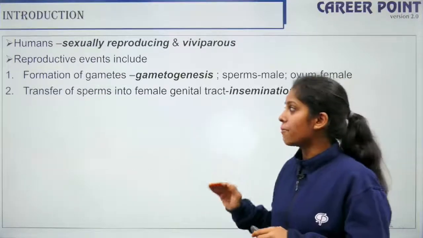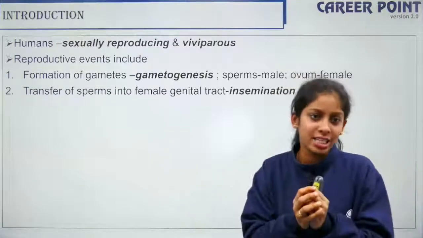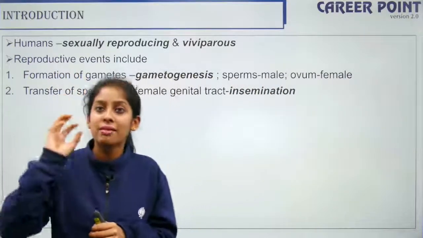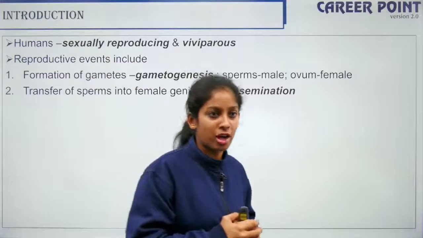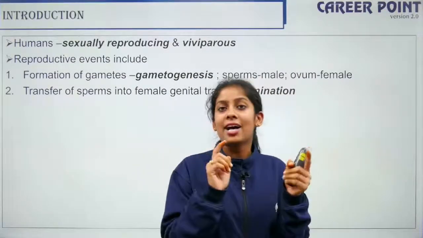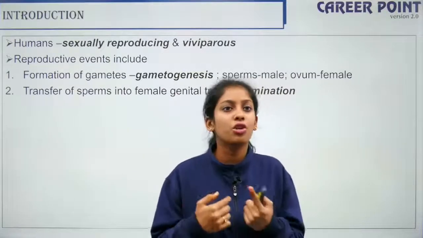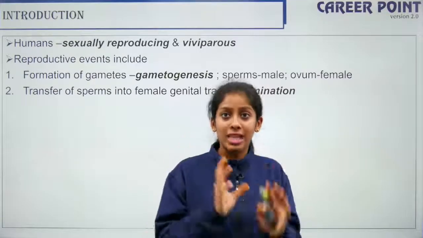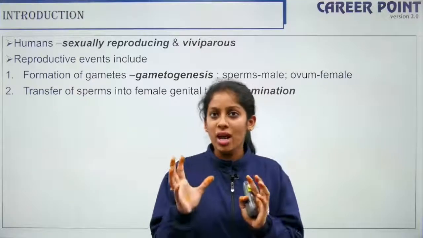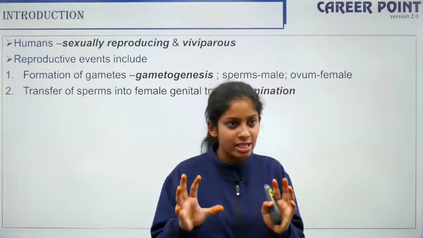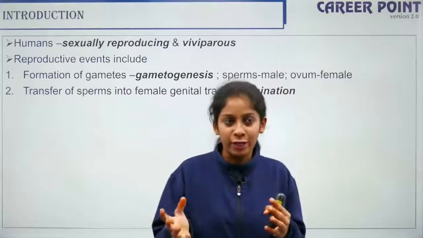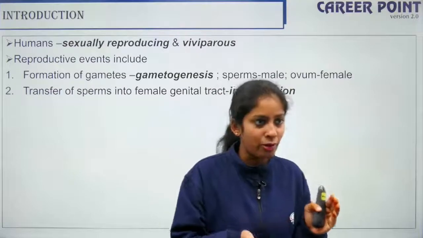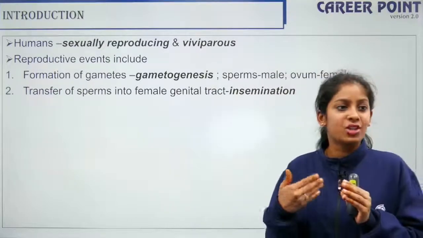Alright, the next step is that both the gametes should meet each other. The male gamete is present inside the male reproductive organ and the female gamete is produced inside the female reproductive organ. Now both the gametes have to meet so that fertilization or fusion happens. For this, one gamete has to be motile. Out of the two gametes, at least one has to be motile. If both the gametes are motile, it's well and good, but at least one should be motile enough to travel and meet the other one, right? Only then can fertilization happen.